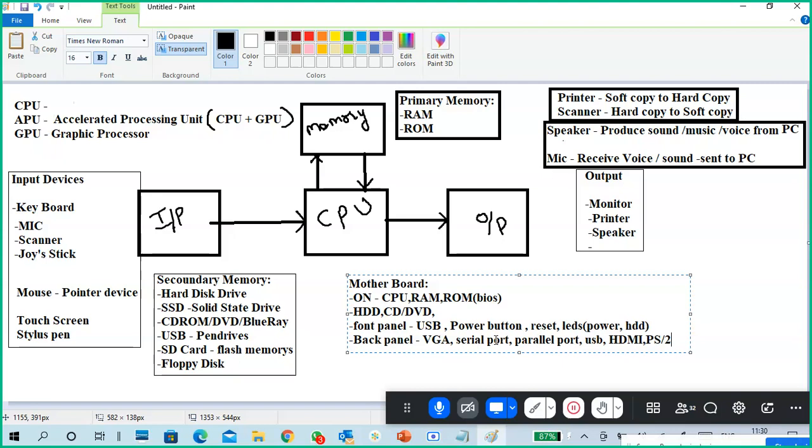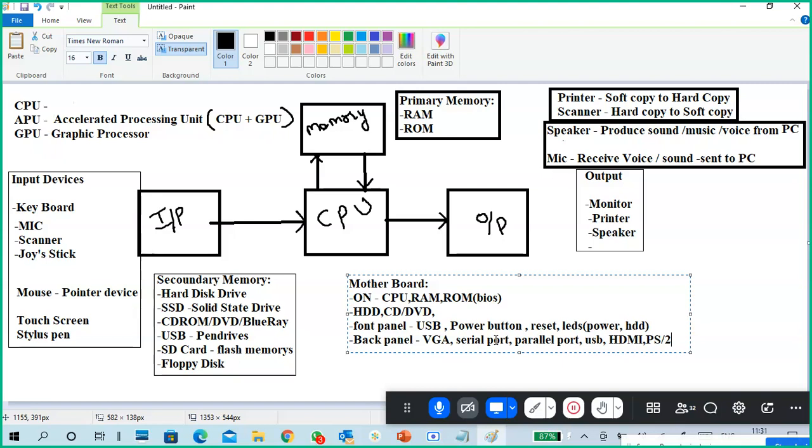Without connecting to the motherboard, you can't do anything. Your monitor should be connected to your motherboard, maybe on the back panel or the front panel. A printer you connect through USB or a parallel port. Your monitor you can connect with HDMI, like a TV. A keyboard and a mouse we connect with USB or PS/2.